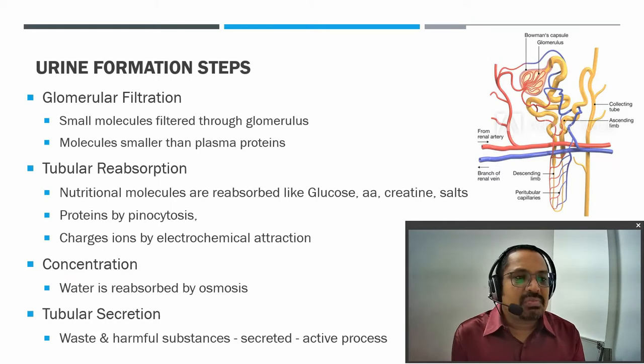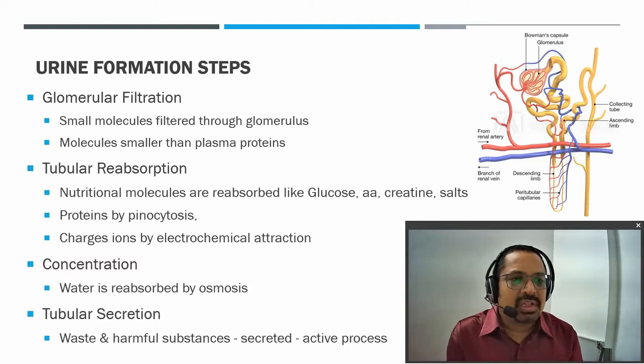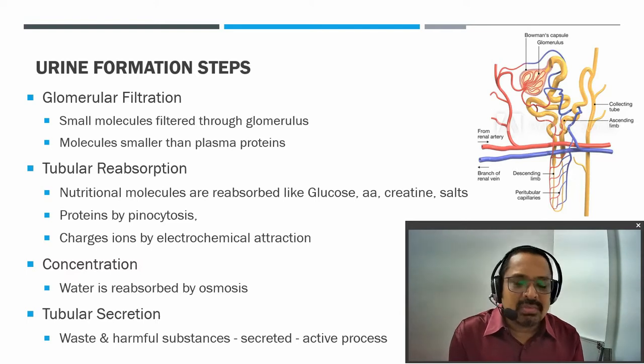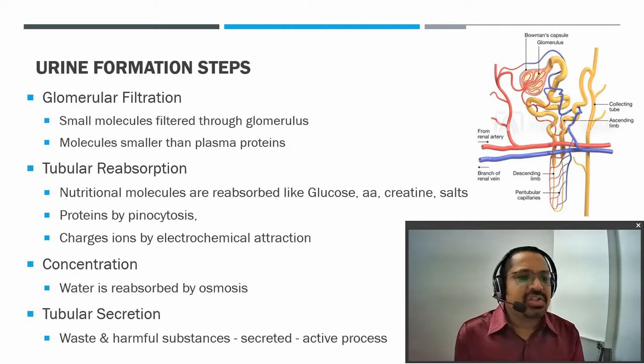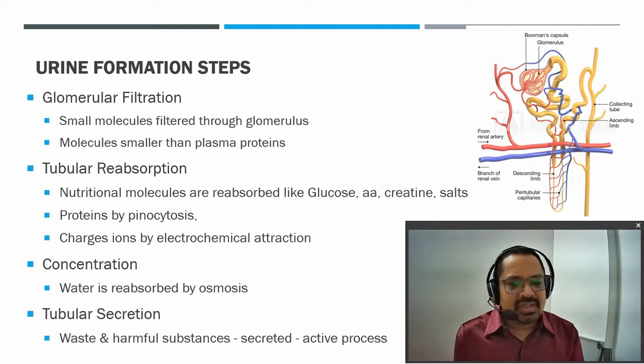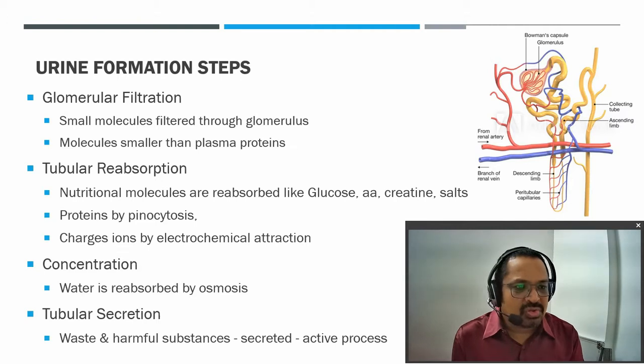In tubular reabsorption, the nutritional molecules or molecules essential for our human body are reabsorbed, like glucose, amino acids, creatinine, and salt. All these are our APH terminology, and we will study them in further detail. Proteins are absorbed by pinocytosis. Charged ions and chemicals are absorbed by attraction forces.